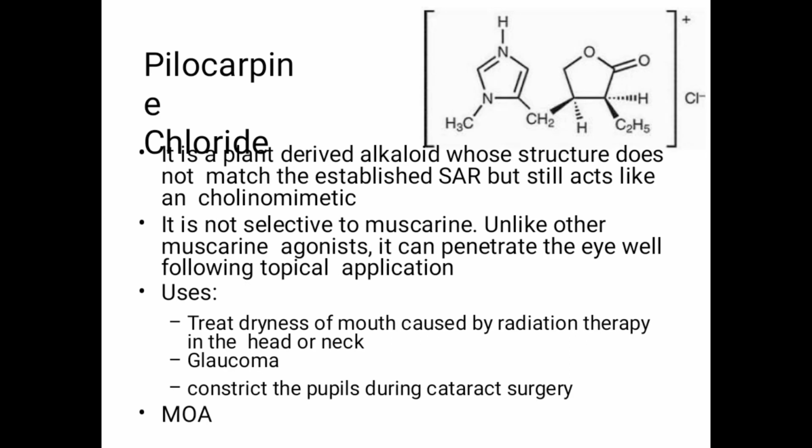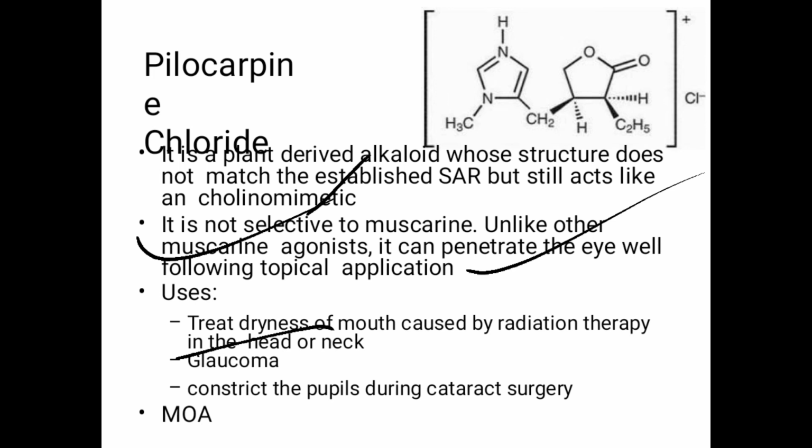The next drug from the agonists is pilocarpine. It is a naturally occurring alkaloid whose structure differs from the SAR of acetylcholine that we have seen, but still it can act as a cholinergic drug. It is not selective to the muscarinic receptor, unlike other agonists. It can penetrate the eye wall, and generally it is used for topical application. It is given in the treatment of glaucoma.